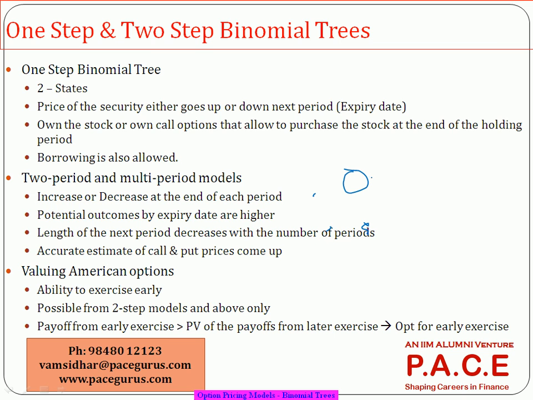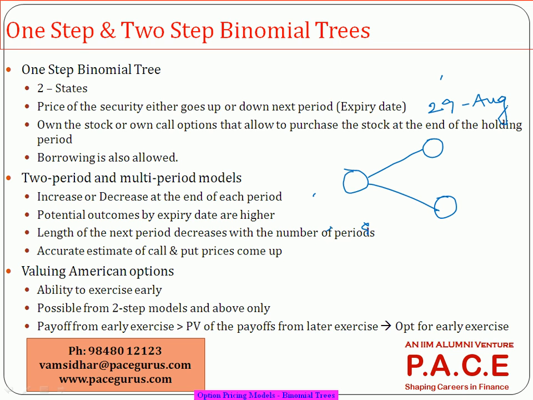It says to predict the stock price on the option expiry date, the 29th of August. There are two possibilities that can happen, so this always goes with only two states. Either the price may go up or it may go down, on an average.